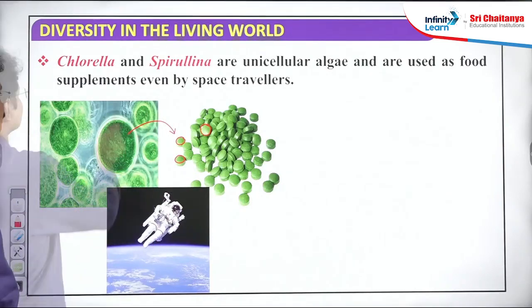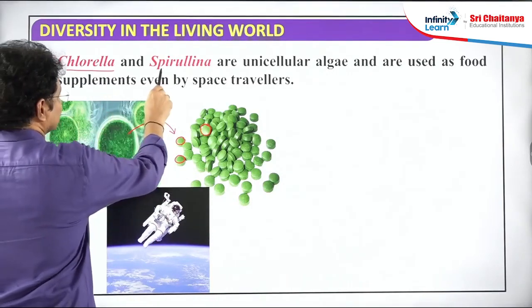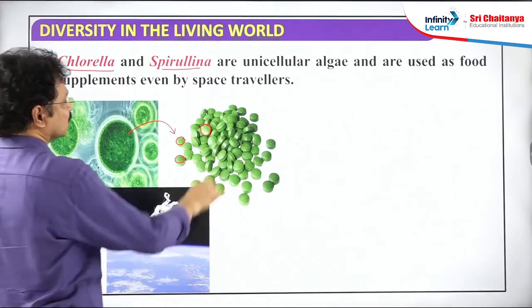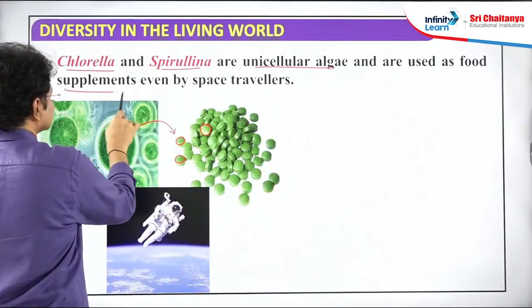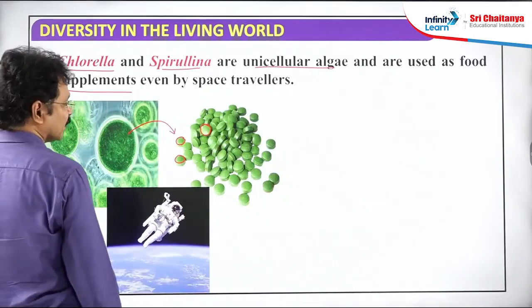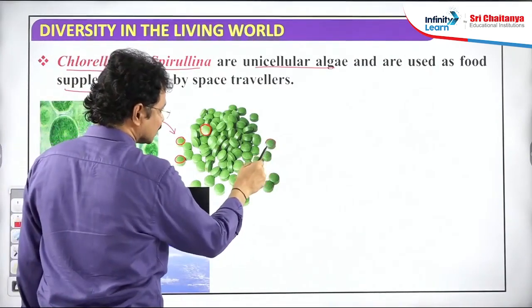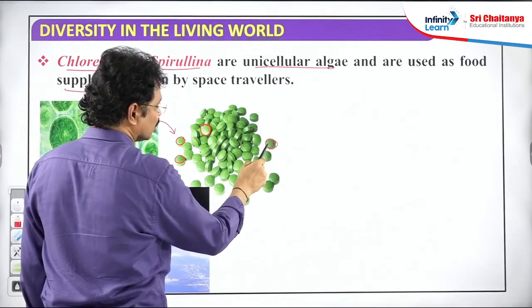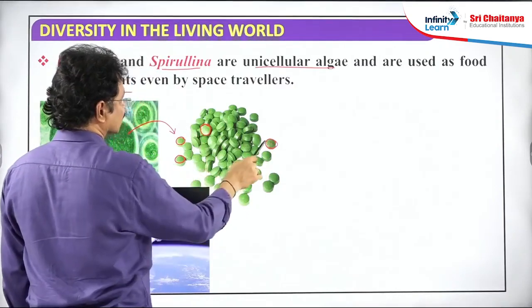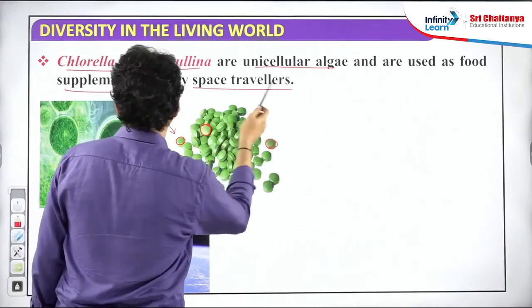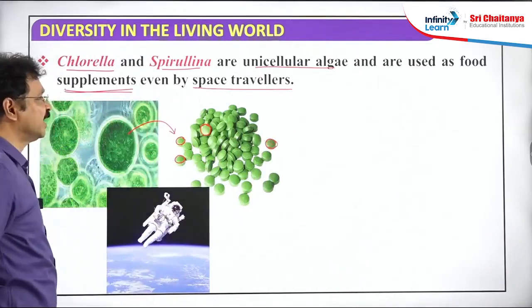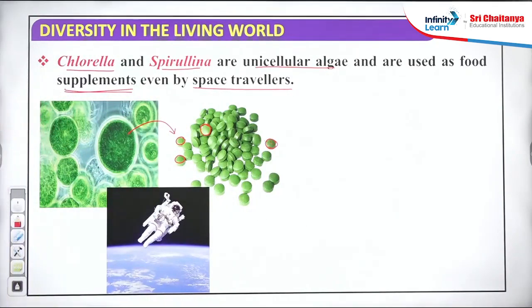Especially Chlorella species and Spirulina species, which are unicellular algae, are used as protein food supplements. Within a limited space or small amount, they give more nutrition. Hence, they are used by space travelers as light-weight food supplements.